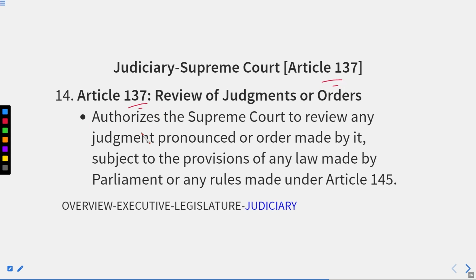Article 137, review of judgments or other orders, authorizes the Supreme Court to review any judgment pronounced or order made by it, subject to the provisions of any law made by Parliament or any rules made under Article 145. Then the Supreme Court could pass the review judgments or orders.